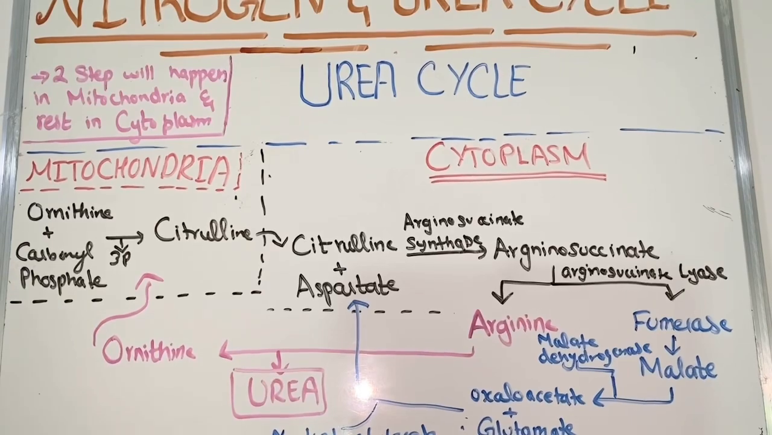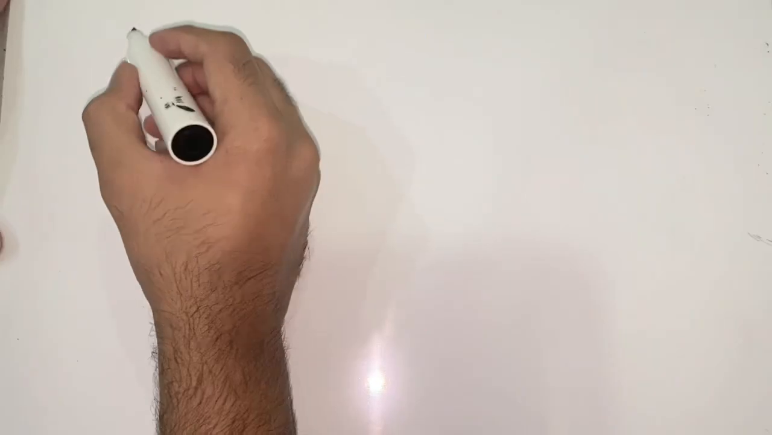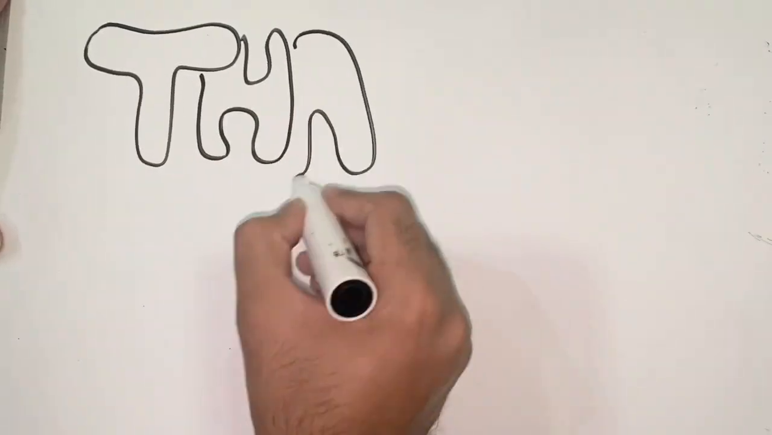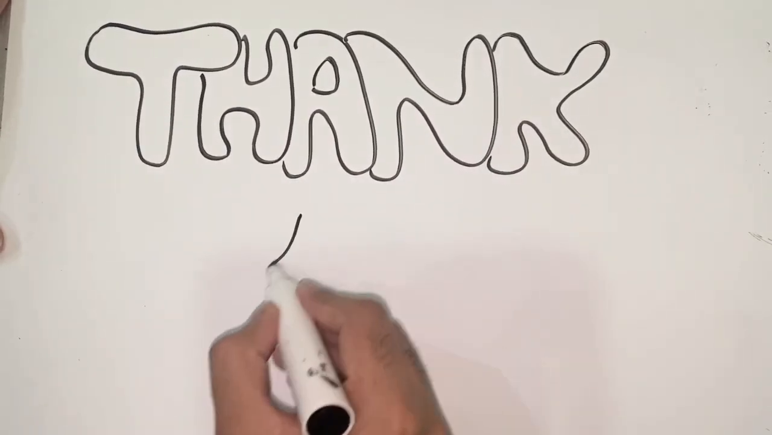So guys, here is how urea cycle happens. It is a simple process, you can remember it easily. Please watch again if you have any queries.